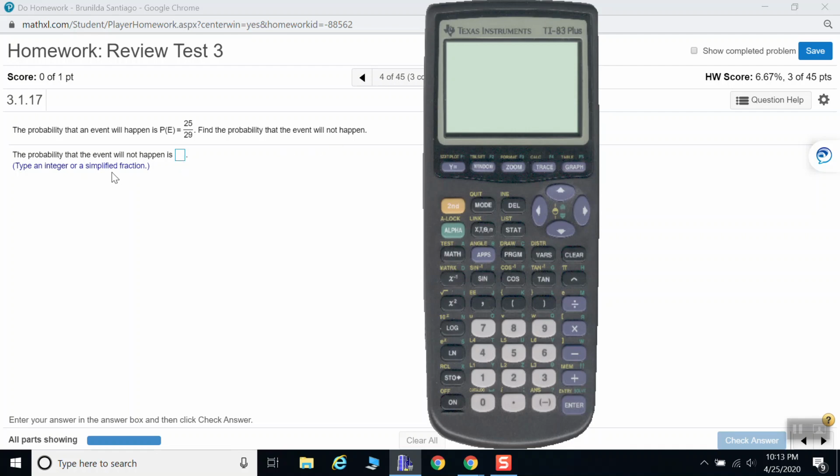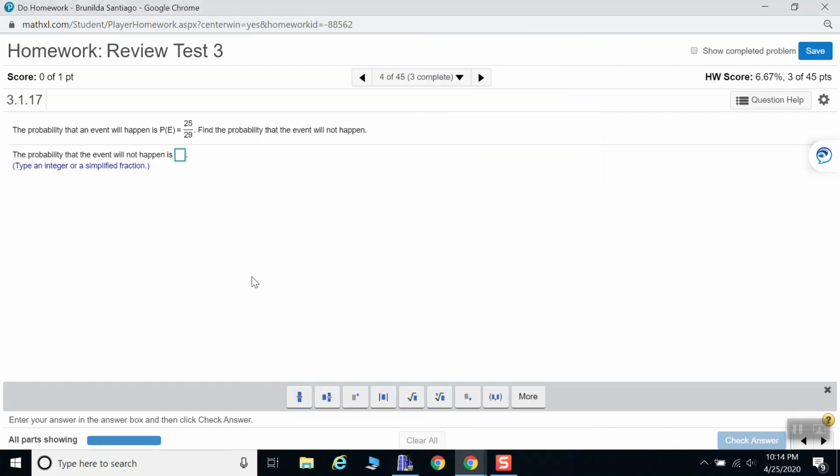It indicates here that they want a simplified fraction. In general, this is what I did: 29 minus 25, which gives me the remainder, the complement of the event that will not happen, and then out of 29. We're interested in getting a fraction here, so after typing that, I will press math and then enter twice. Notice that it cannot be simplified any further. So that's the simplest form. This is going to be 4 out of 29.